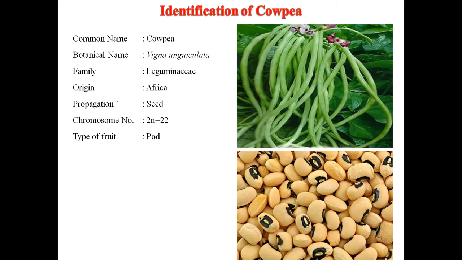Next crop is a cowpea. It is known as Vigna unguiculata, family Leguminaceae, origin Africa, and propagation seeds. Chromosome number of cowpea is 2n is equal to 22. Type of fruits, pod.